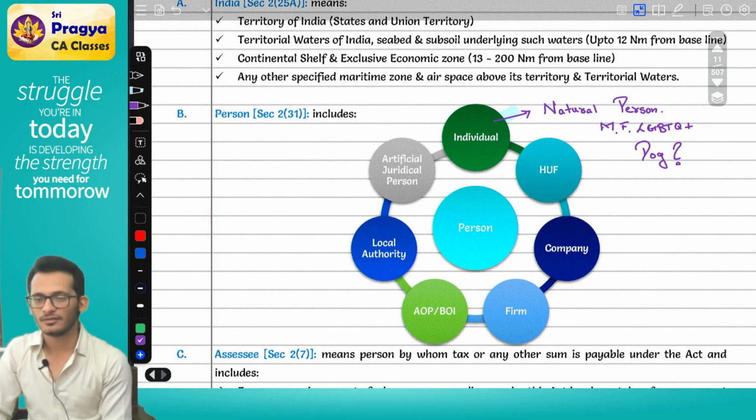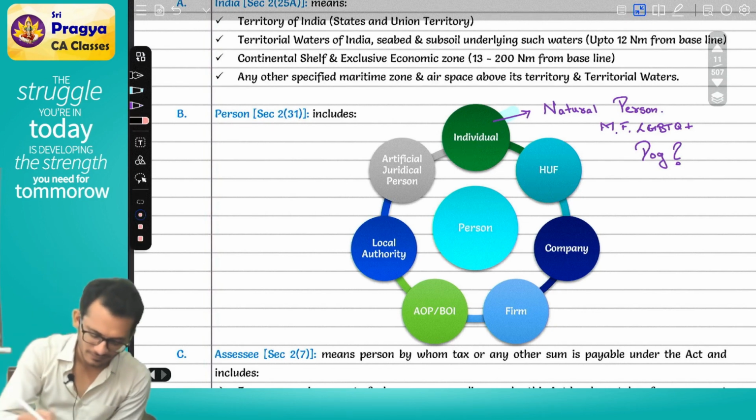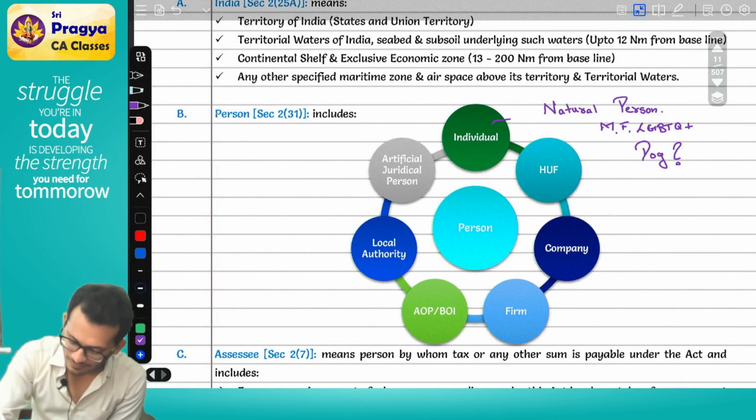Who is it taxable for? Dog or owner? Why? Skill is of whom? Dog or owner? Then?